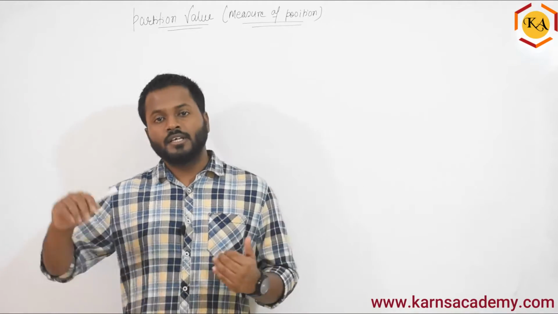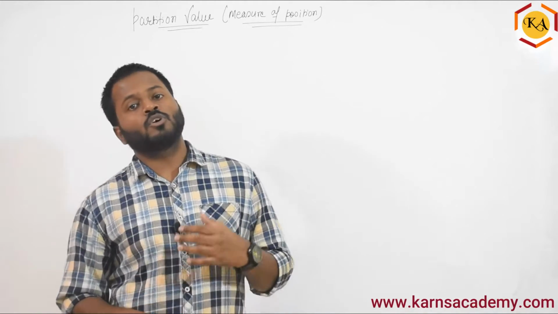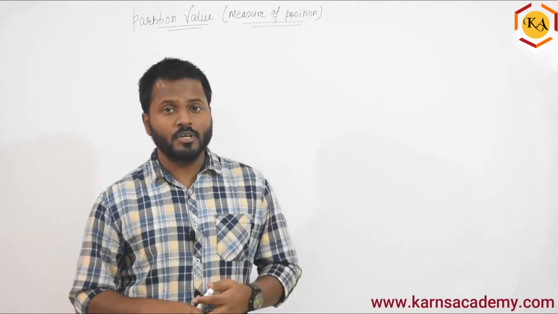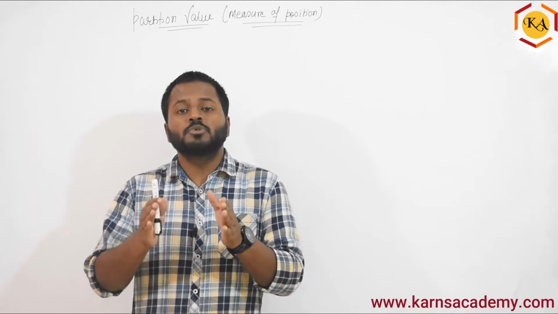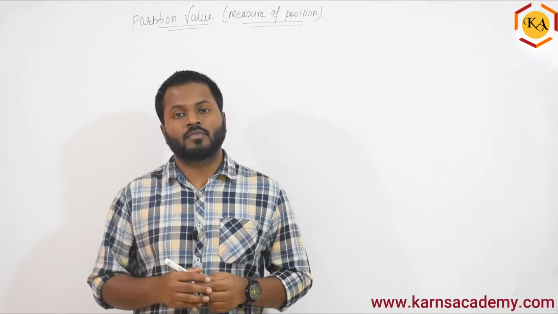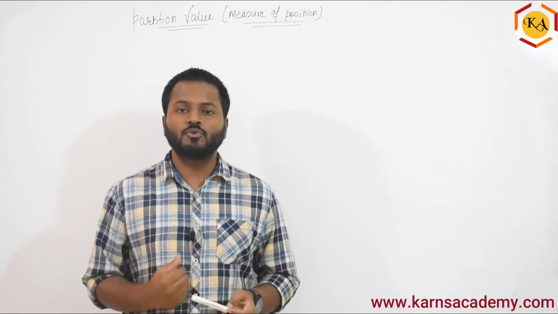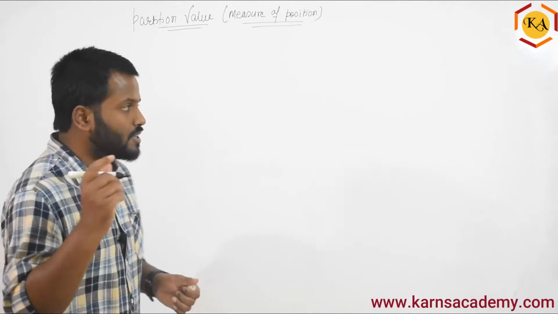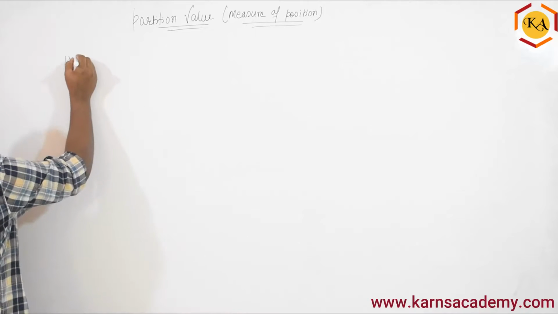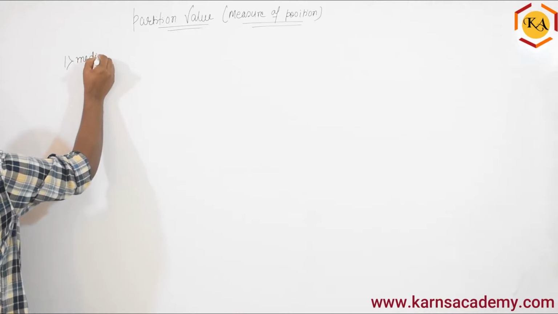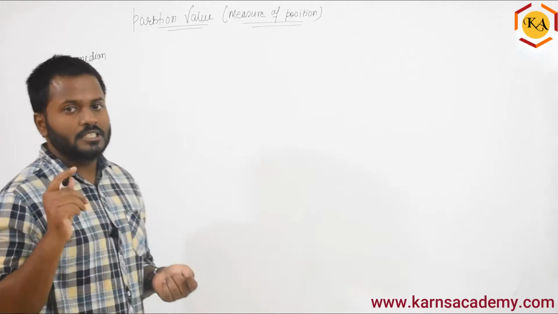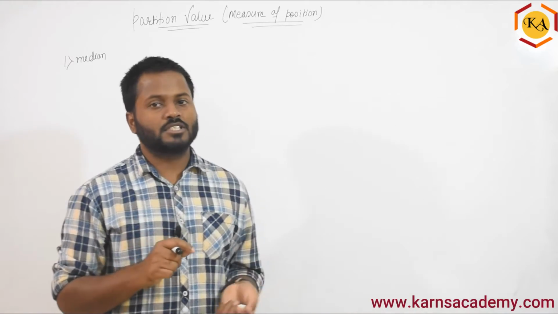At the same time, here in the partition value or measure of position, what we are going to see is the position of that particular data. To see that, we have a few methods that we are going to learn. The first method is what we call a median. Yes, you heard me right. The first method is median, which you already studied under measure of central tendency.